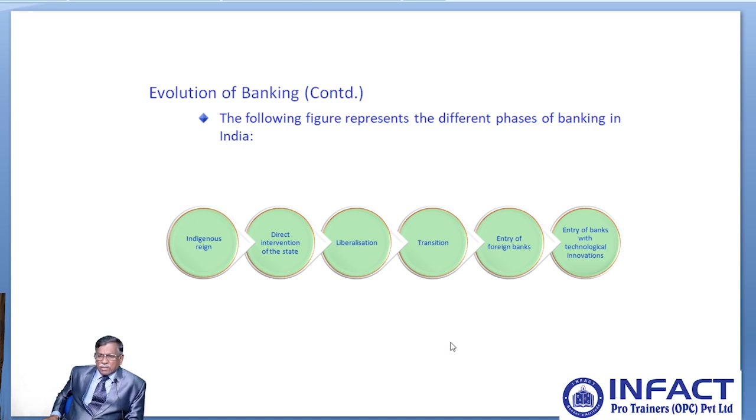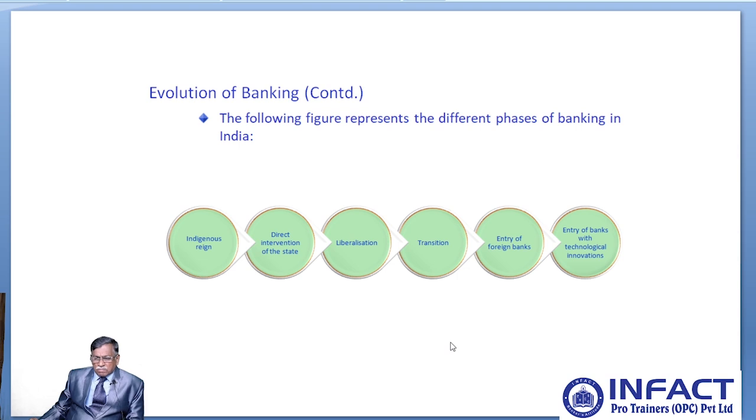Indigenous, if you look at pre-introduction of banks or pre-independence periods, people used to go and take money from the local people who can give money against gold or against a property or against any item. That is the way the banking started. And after some time, there is a direct intervention by the state. Then the government has allowed private people to start banks. So many banks have been started in India.